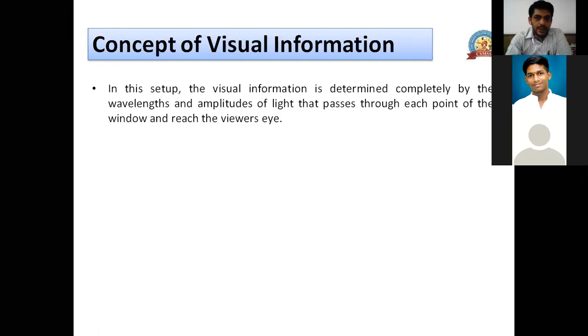Whereas now at this point, at the box, that is the title box. So at that point, the wavelength is of blue color and intensity is not maximum. It is somewhere in between, right? That's why it is seen as a light blue color. So this is the information we are looking for, visual information. That is, we are looking for the wavelength and amplitude of the light passing through each point of that particular window. Okay, then only with that visual information can we process it, and that is what is called image processing.